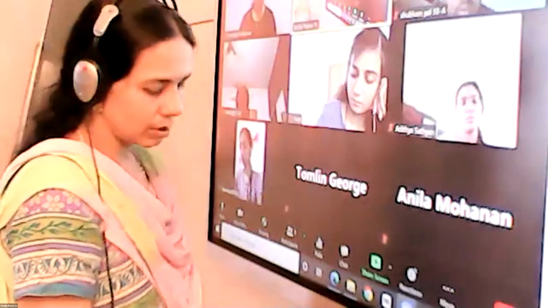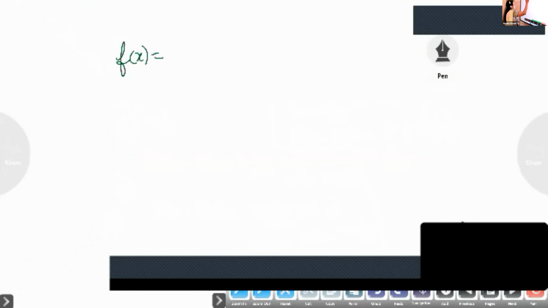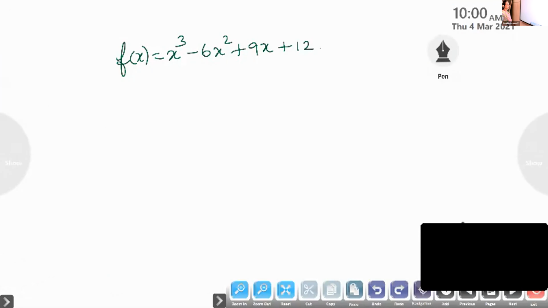Is it okay? Write the next one. Find the local maxima and minima of f of x is equal to x cube minus 6x square plus 9x plus 12. Find out.